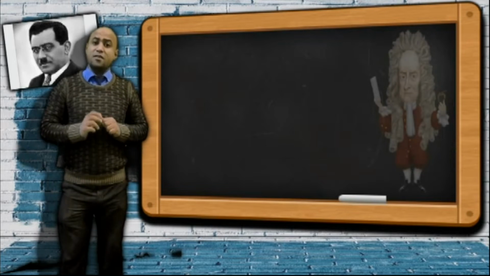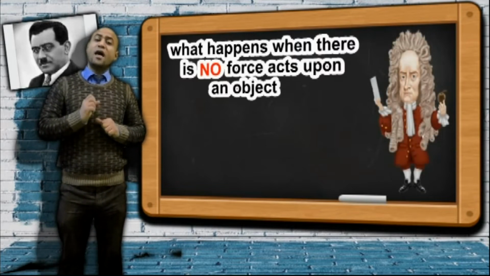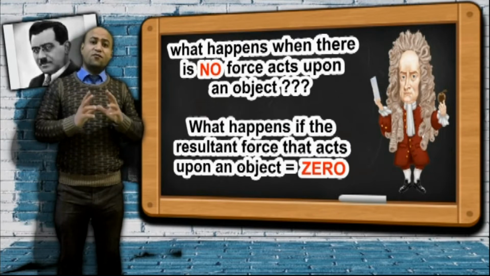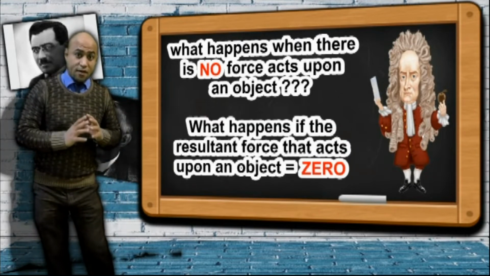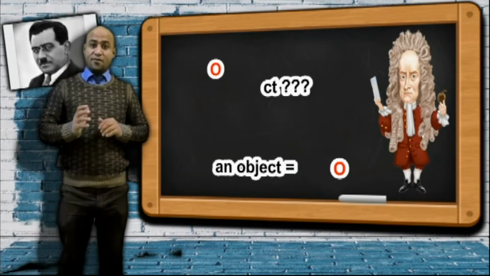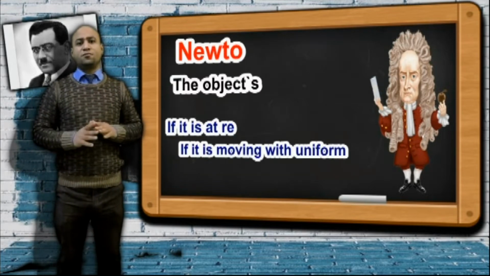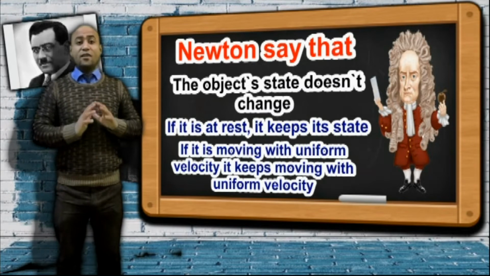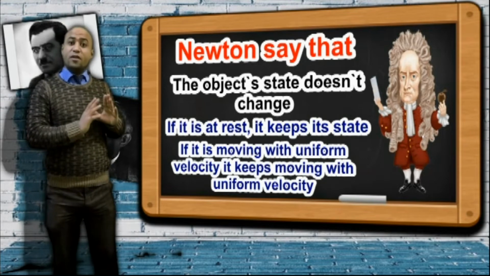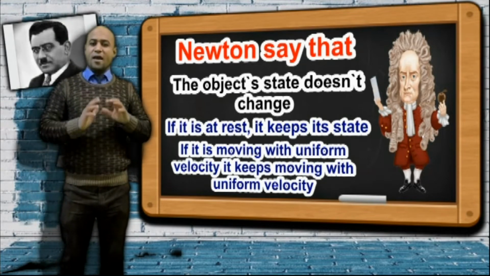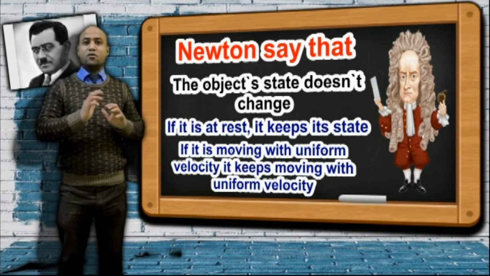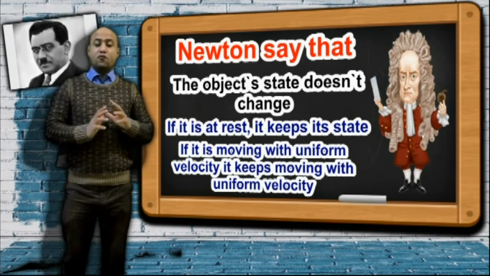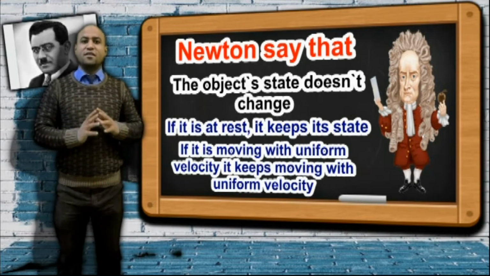Okay, when we ask Newton a question, "Oh Newton, what happens if no force acts upon an object, or if the resultant force that acts upon an object equals 0?" Newton said that the object state doesn't change. If it is at rest, it keeps its state at rest. And if it is moving with a uniform velocity or constant velocity, its velocity doesn't change, doesn't increase or decrease. So if no force acts upon an object, the object state doesn't change.